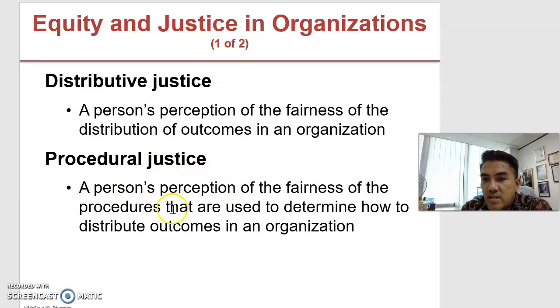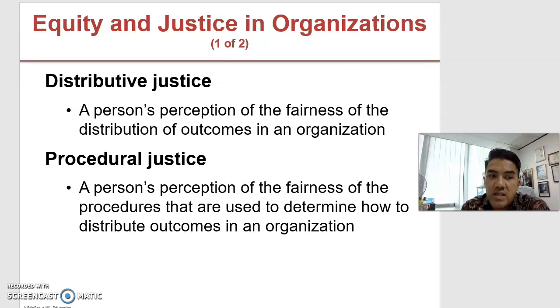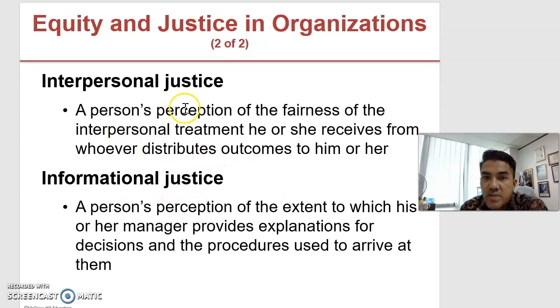Procedural justice is the perception of the fairness of the procedures that are used to determine how to distribute outcomes in an organization. So this is more towards looking at the procedures. And then interpersonal justice, a person's perception of the fairness of the interpersonal treatment he or she receives from whoever distributes outcomes to him or her. We will feel that we are being treated unfairly if we know that the top manager is practicing favoritism. So this would affect the perceptions towards interpersonal justice in the organization.